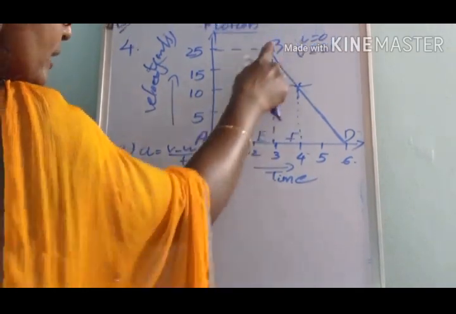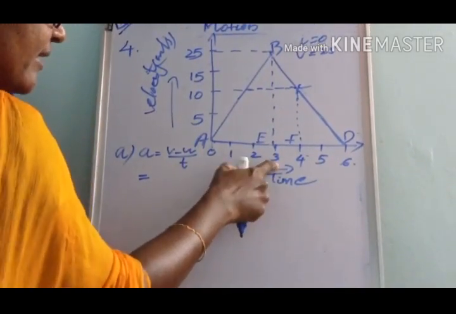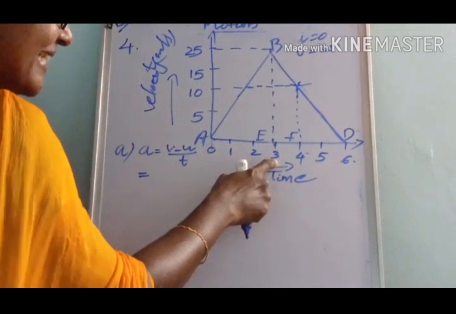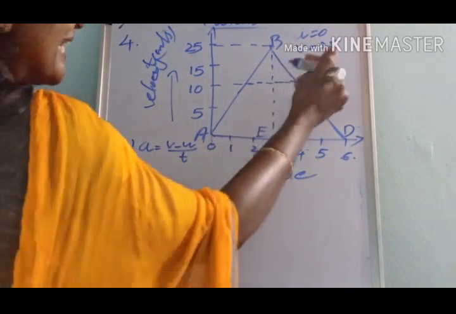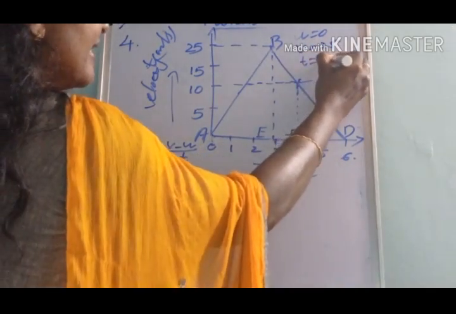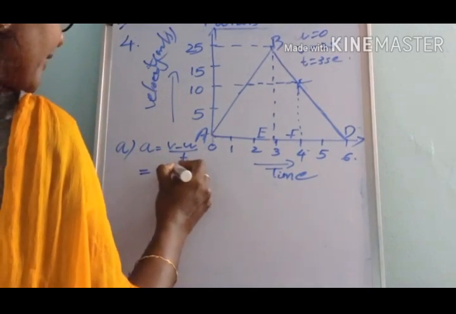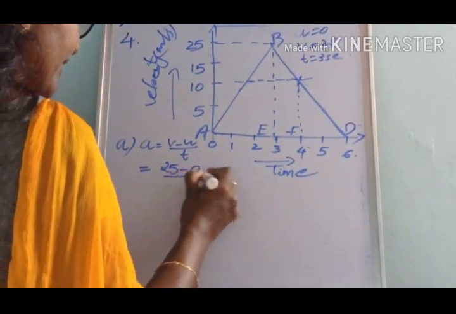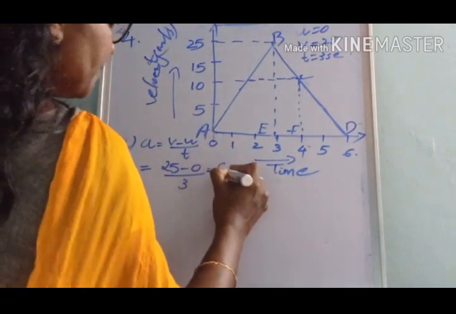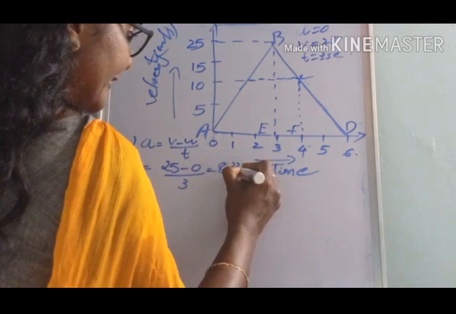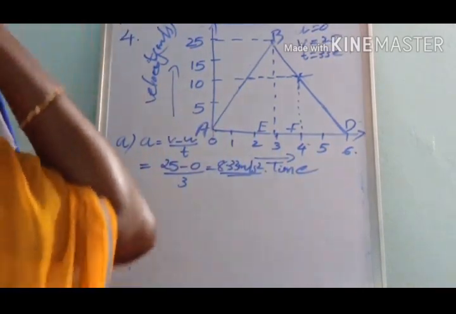Here it is 0, then corresponding to B the time is 3 seconds. So the time interval is 3 minus 0, that is 3 seconds. So a = (25 − 0)/3, that is 25 by 3, which is 8.33 meter per second square. This is the acceleration from A to B.